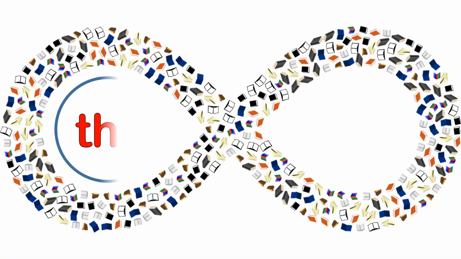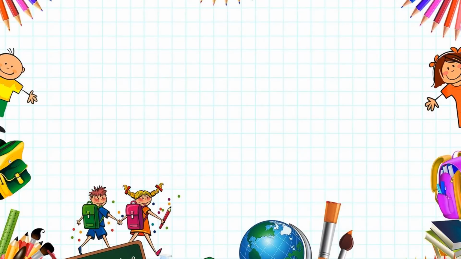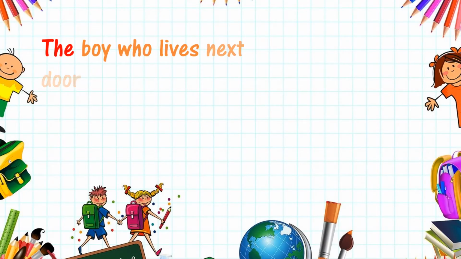Now let us take up the next article, which is the. It is called a definite article. Article the is used to refer to a particular person, place, or thing. Let us take this example. The boy who lives next door waved at us.